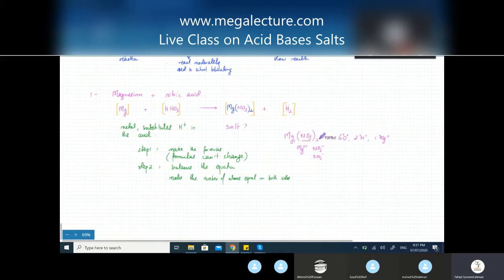If you put a bracket around it and there's 2, that means there are 2 nitrate ions, which means everything is doubled. So oxygen would be 6, nitrogen would be 2, and magnesium would be 1.